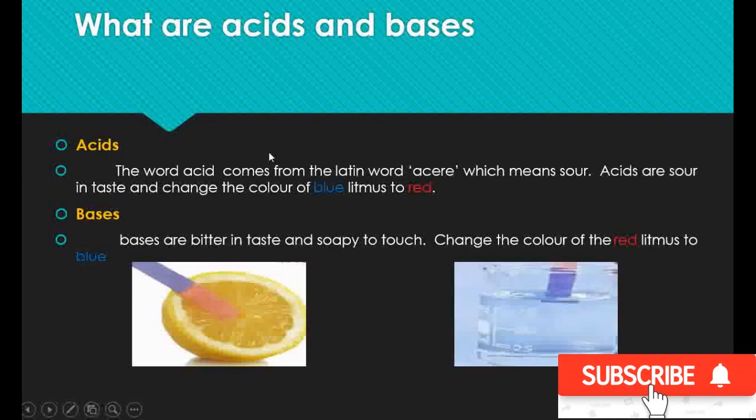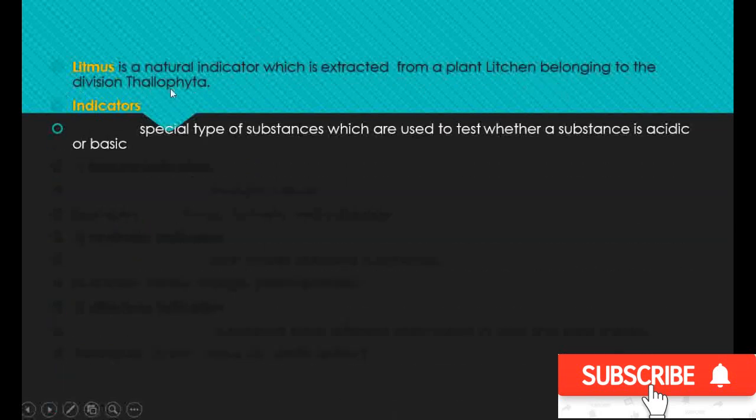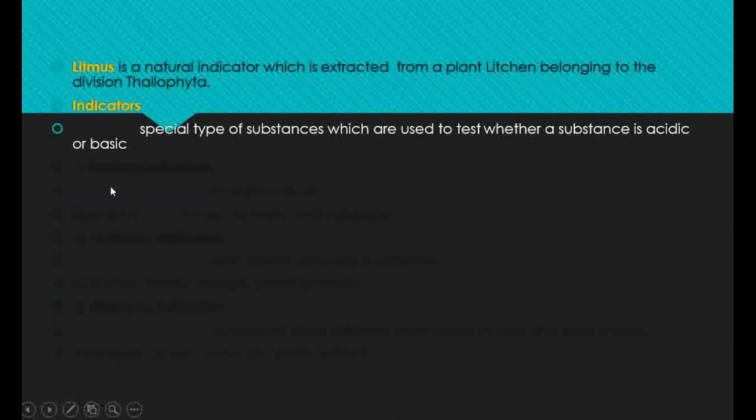So let's learn about what is a litmus. Litmus is a natural indicator which is extracted from a plant lichen belonging to the division of Thallophyta. So then, can you taste every substance? If we cannot taste every substance, how do you find its nature? To find whether a substance is acidic or basic in nature, we have special types of substances. Those substances are called indicators.